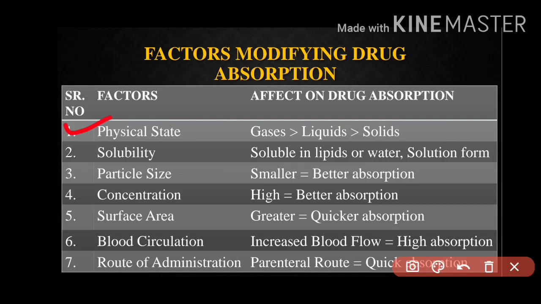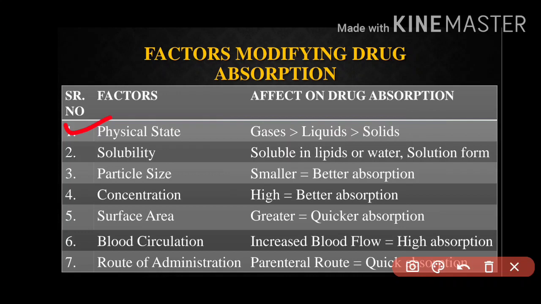It is greater in gases than in liquids than in solids. What does that mean? That means if a drug is in the gaseous state, that is to be inhaled, that kind of drug has great absorption rate than liquids and then as compared to solids. So gases are having a very quick and very great response as compared to liquids and solids.